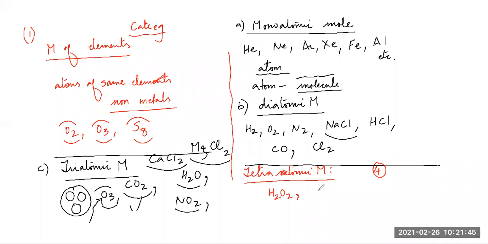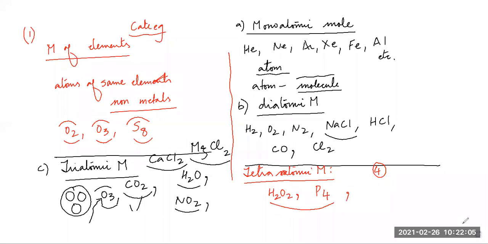H2O2. Then P4. All right. These are the examples of tetraatomic molecules. Any other example? Do you remember?